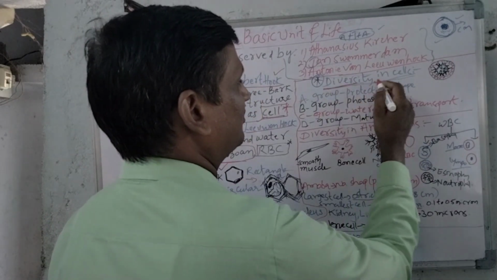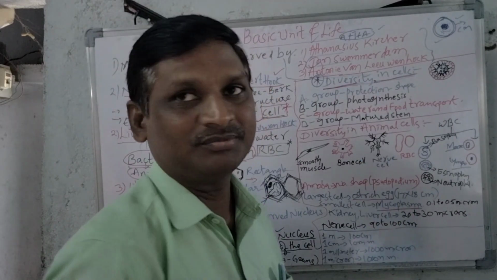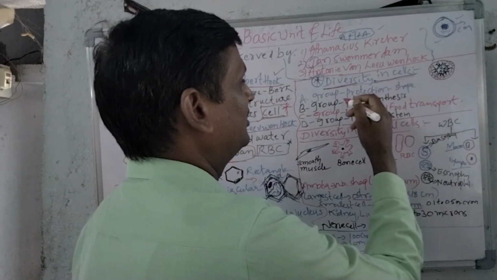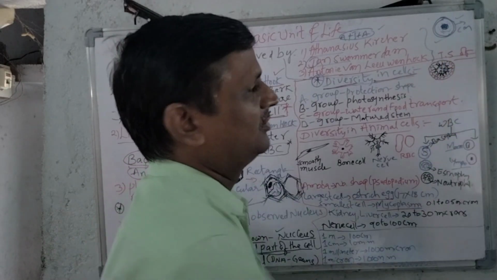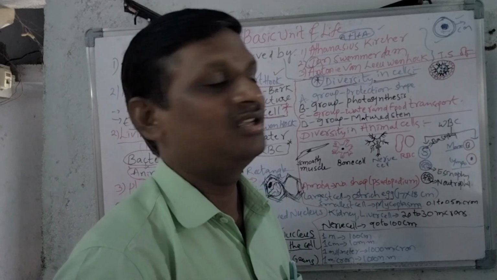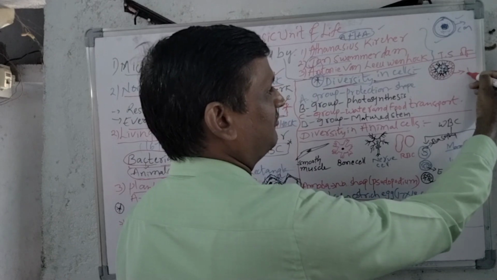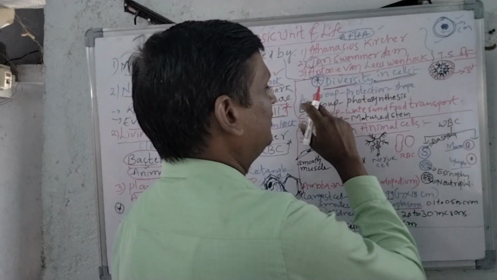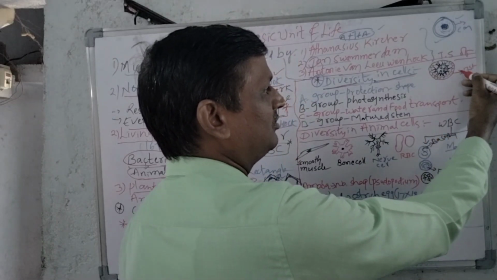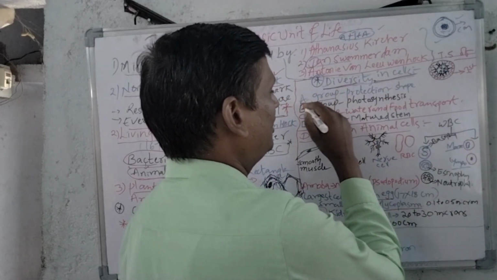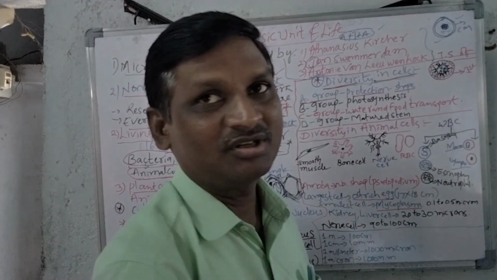Diversity in cells. What is the diversity? Diversity means differences. To see the differences, we can observe the TS of the stem in the textbook. In the TS of the stem, this is the first layer. The first layer, if we observe, is the group A cells. This is the outer layer of the cell, the group A cells, which are for protection and also give shape to the cell.